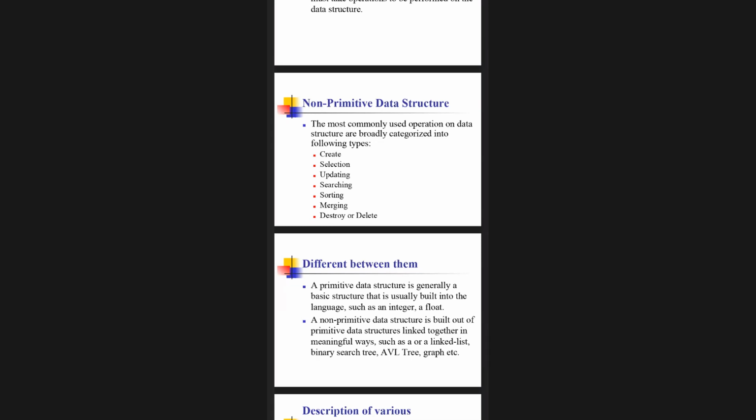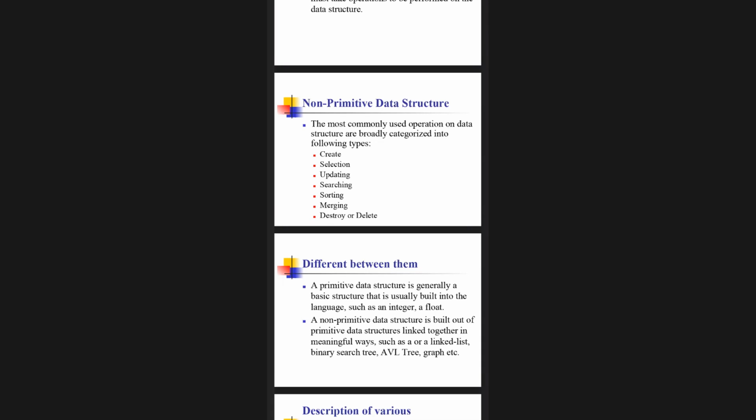Searching will not come in stack and queue. Searching and sorting are another concept. Merging and destroy are the operations in non-primitive data structure. Can you tell me what operations we have? Create, select, update, search, sort, merge, or delete.